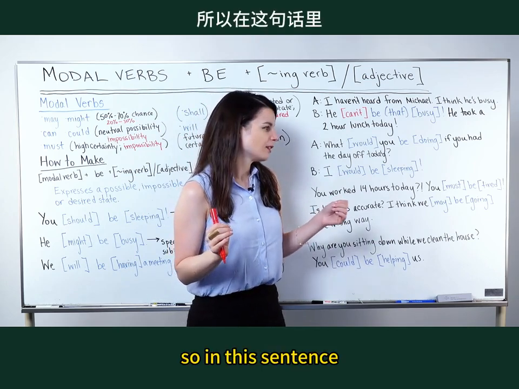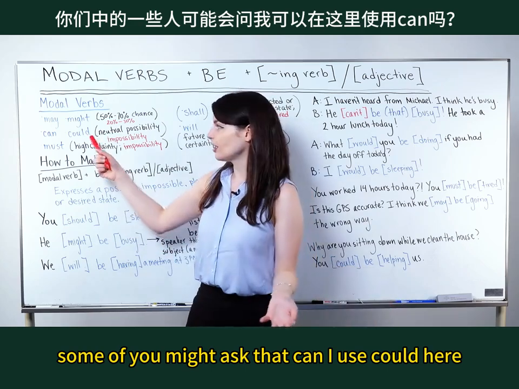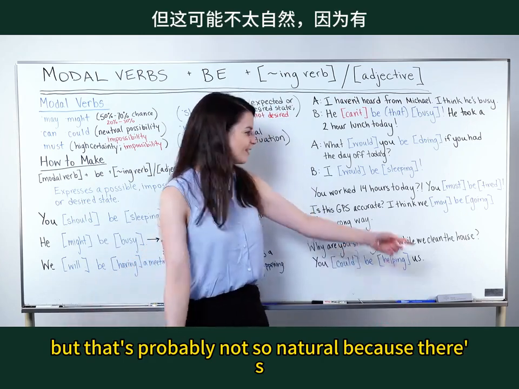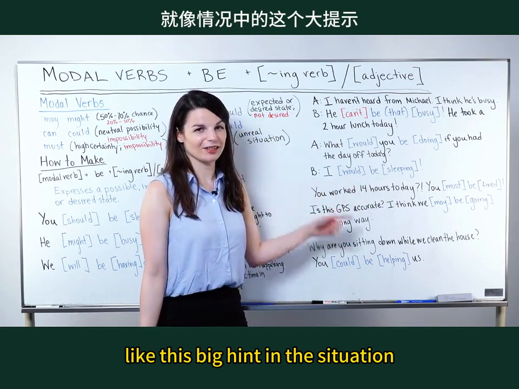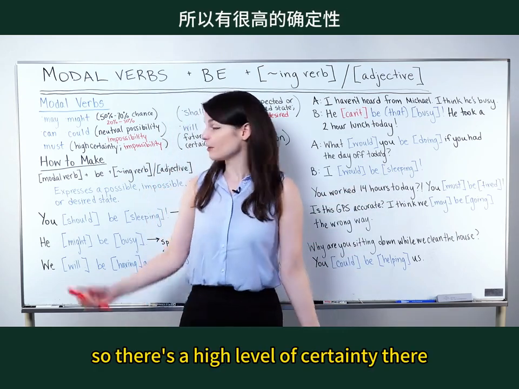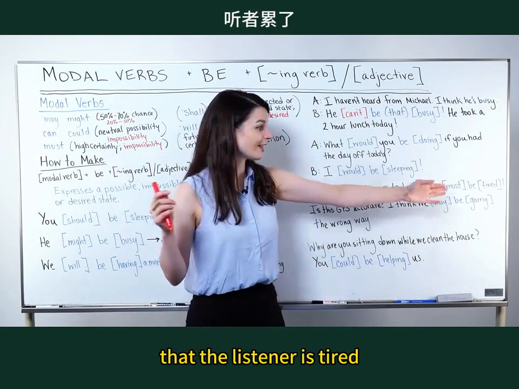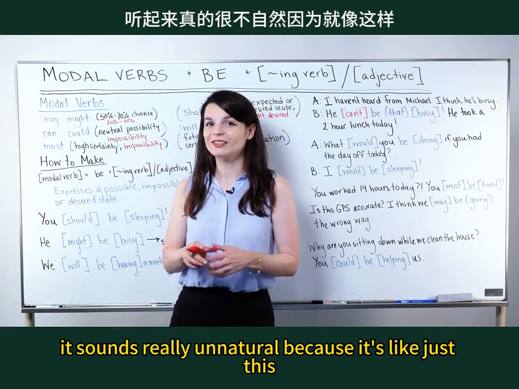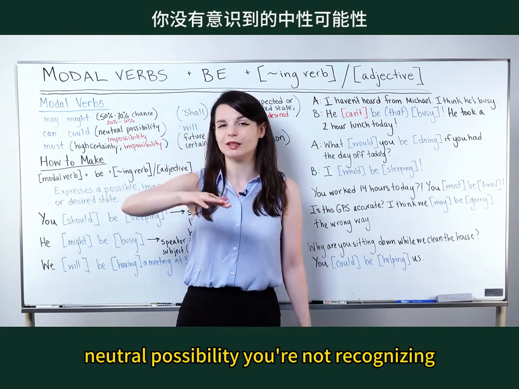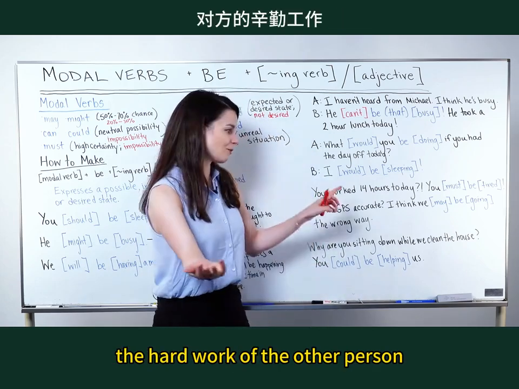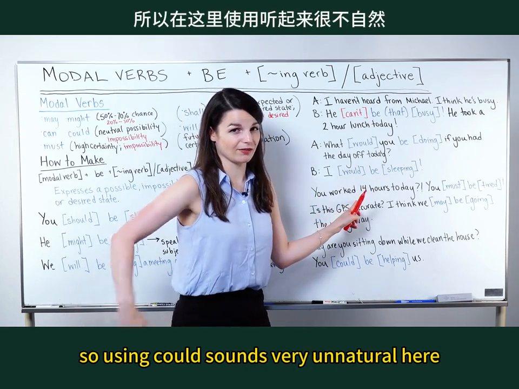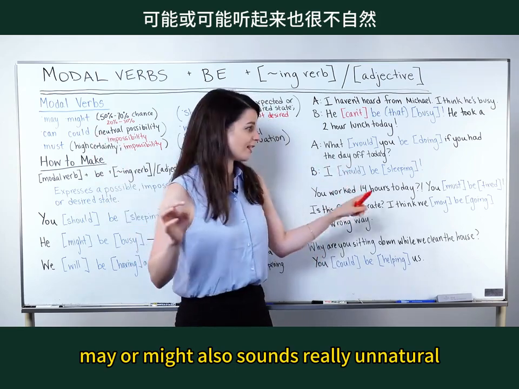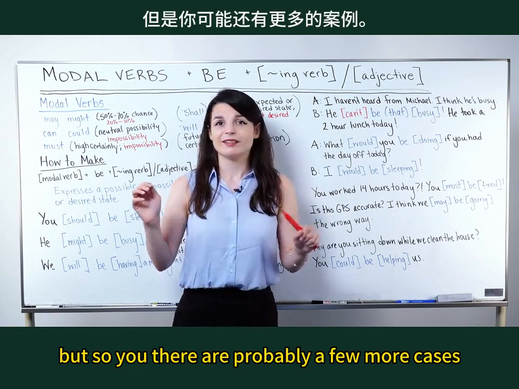So in this sentence, some of you might ask, can I use could here? Like, you could be tired. That's probably not so natural because there's a big hint in the situation. You worked 14 hours today. So there's a high level of certainty that the listener is tired. If you say, you could be tired, it sounds really unnatural because it's just a neutral possibility. You're not recognizing the hard work of the other person. So using could sounds very unnatural here. May or might also sounds really unnatural. Like, oh, you might be tired.